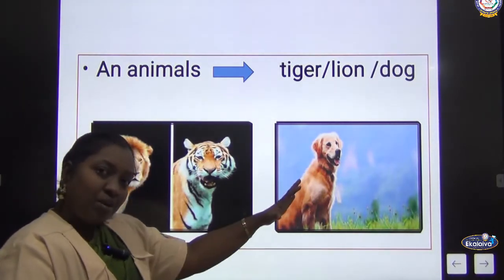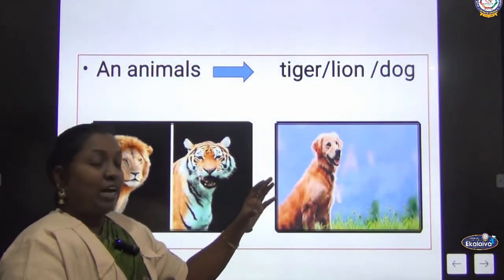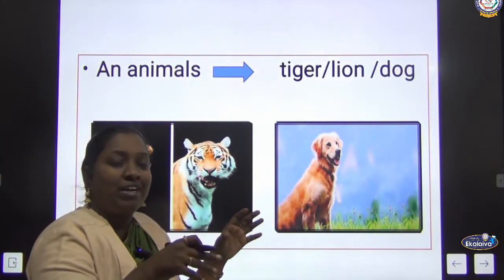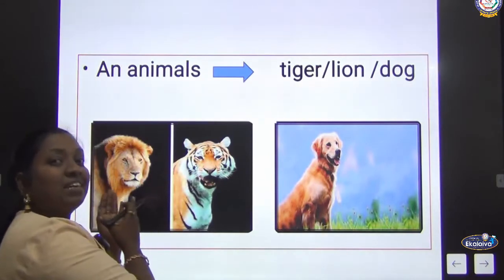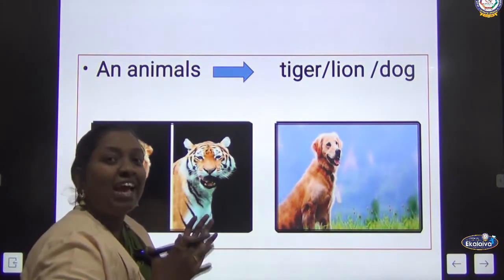Do they have a name? Yes. I am not asking the name which you kept for it. Commonly it is a dog. This is a lion. This is a tiger. We are calling it with the name of an animal.